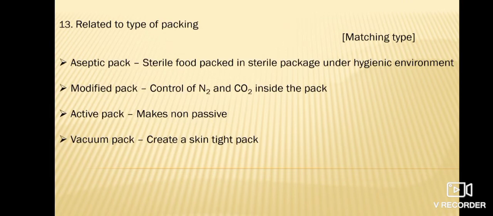Next one is related to the type of packing. This is also matching type and the correct answer is aseptic packing is sterile food packed in a sterile package under hygienic environment. Modified pack is control of N2 and CO2 inside the pack. Active pack is related to making it non-passive, and vacuum pack is related to create a skin tight pack.